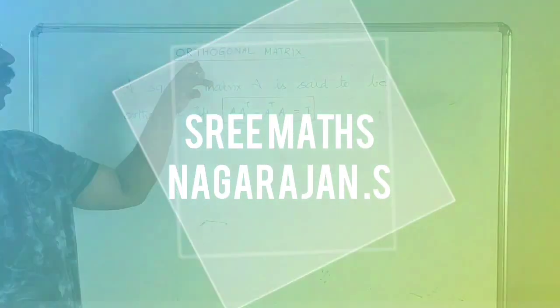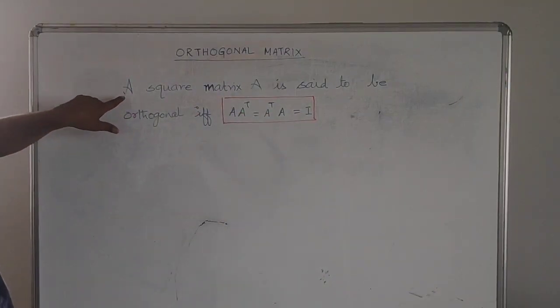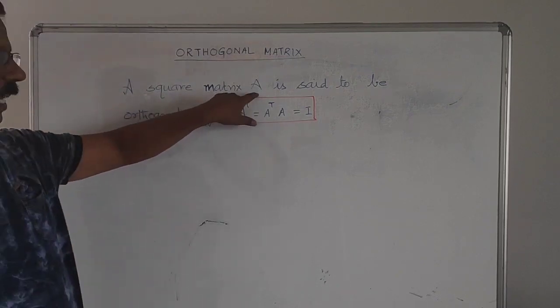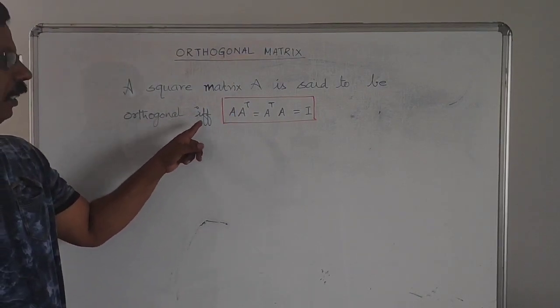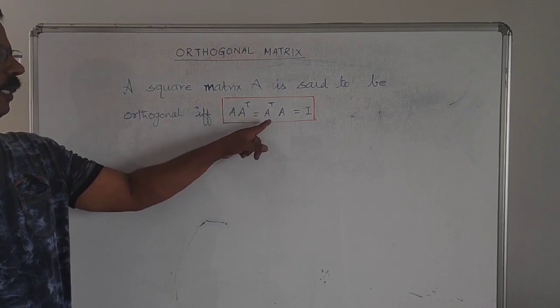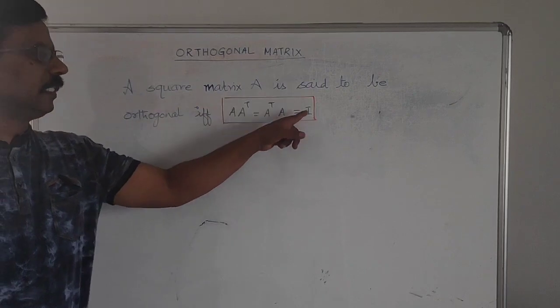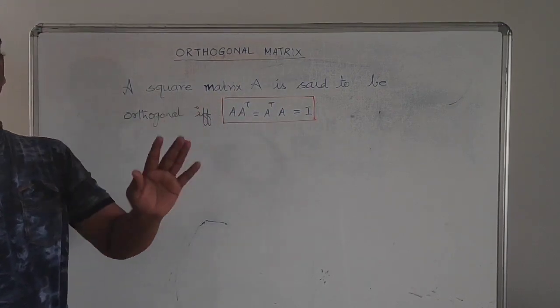See the orthogonal matrix, a small concept. Now here, let us see the definition. A square matrix of order n, capital A, is said to be an orthogonal matrix if and only if A into A transpose is equal to A transpose into A equal to I. If this condition is satisfied, we can say this matrix A is an orthogonal matrix.